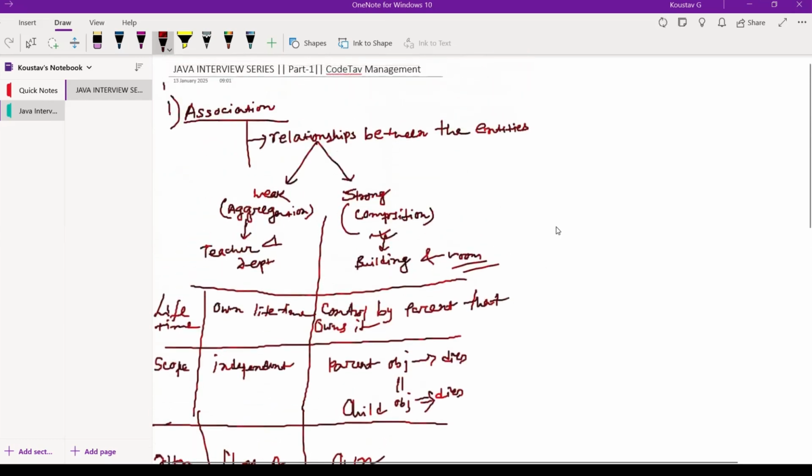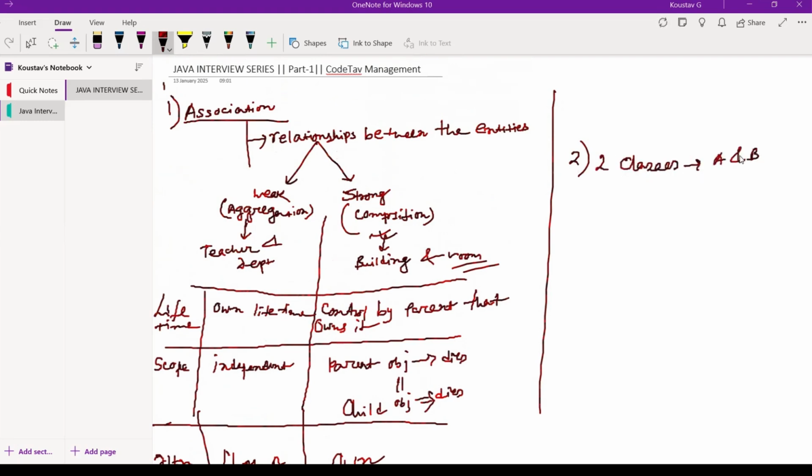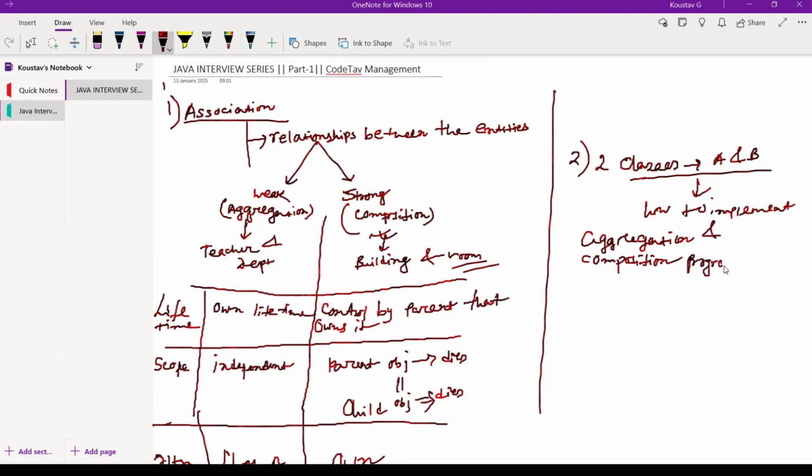Now one scenario-based question I will give you. The question can be: with two given classes, A and B, how will you implement aggregation and composition programmatically?